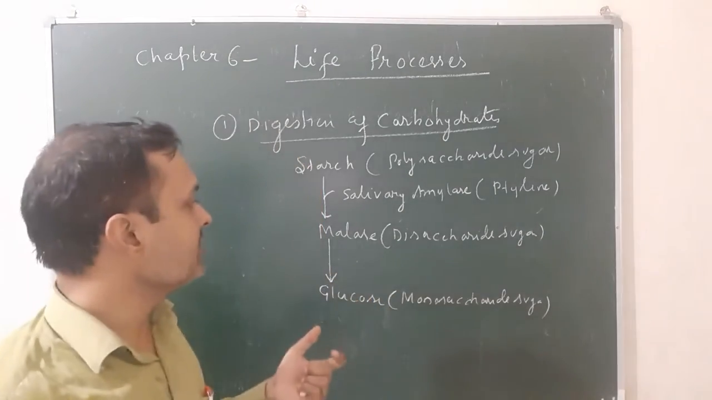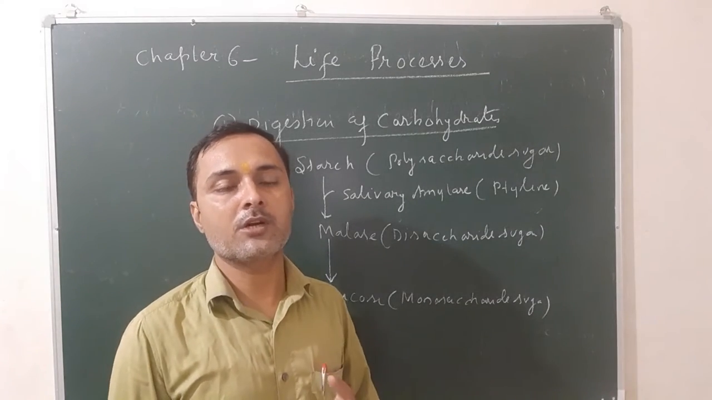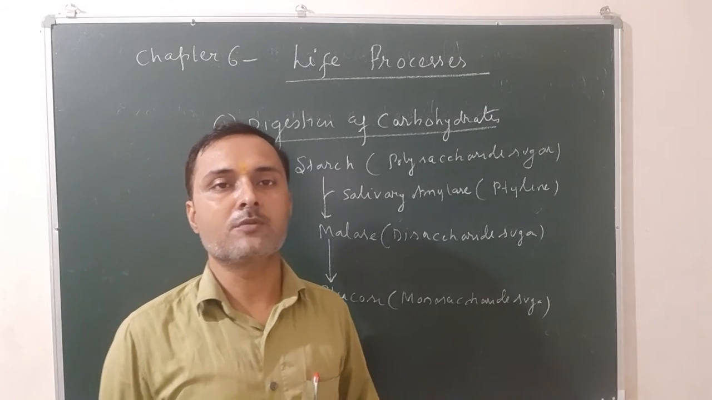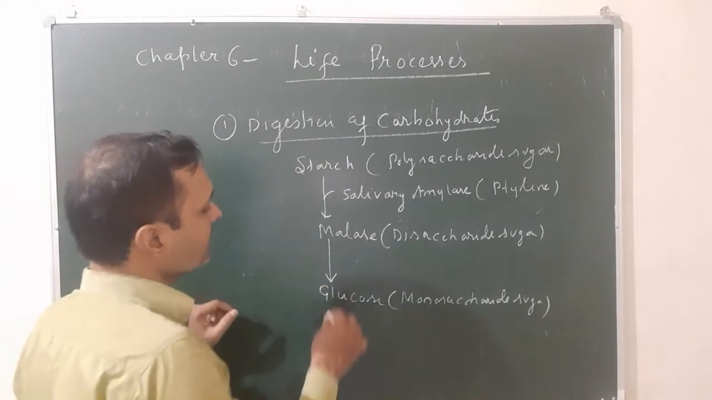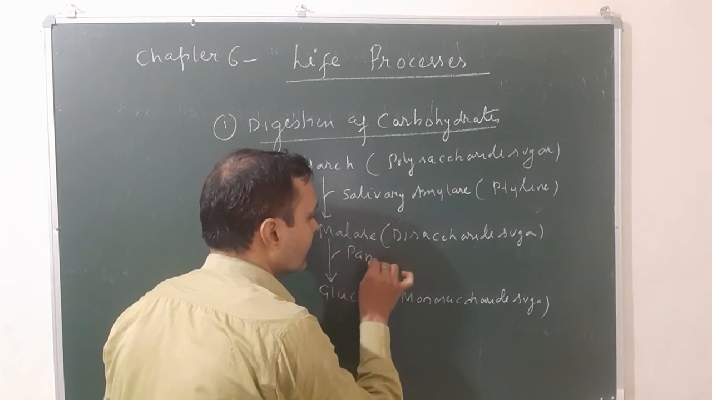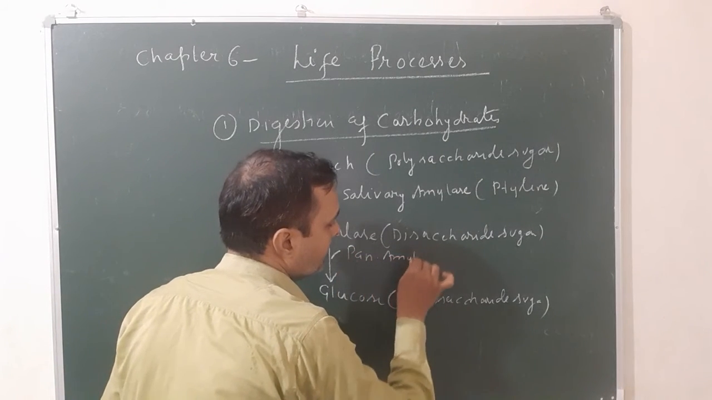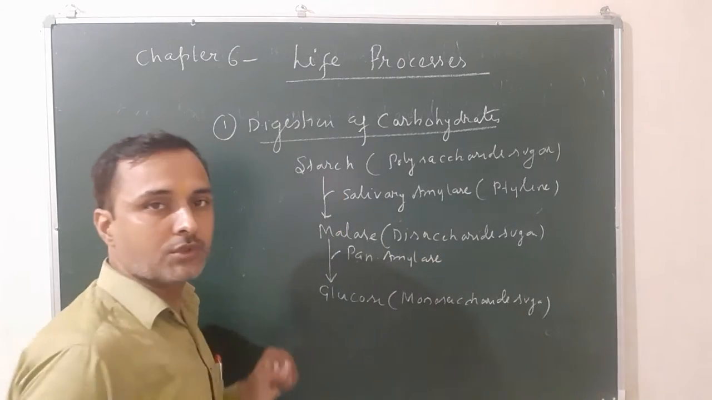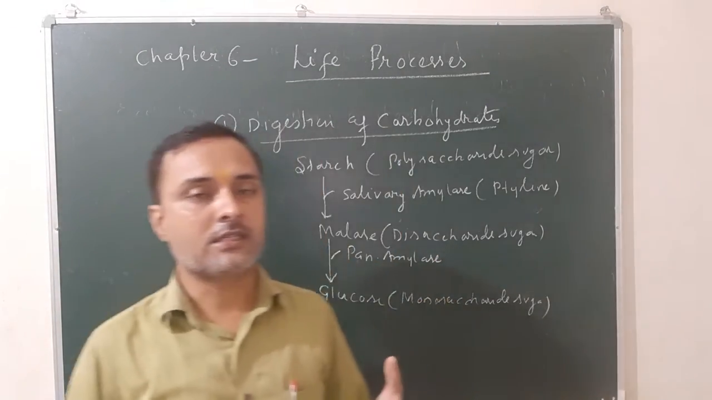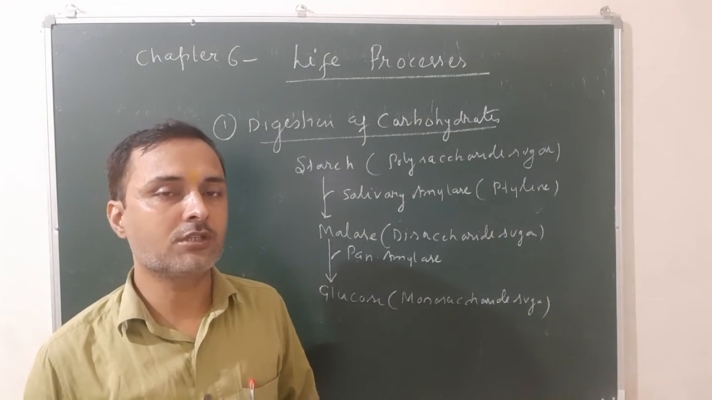Di means the number of sugar molecules is 2. Poly means many, and mono means only one sugar molecule. This maltose is further broken down into glucose under the action of the enzyme pancreatic amylase present in the pancreatic juice. So this is the digestion of carbohydrates: starch changes into maltose, which changes into glucose.